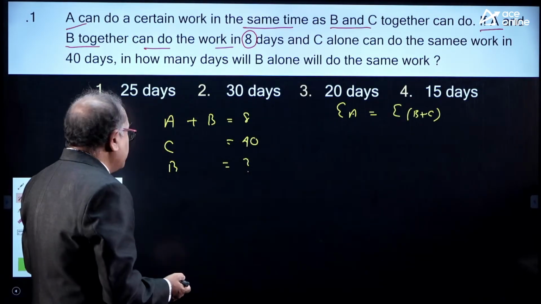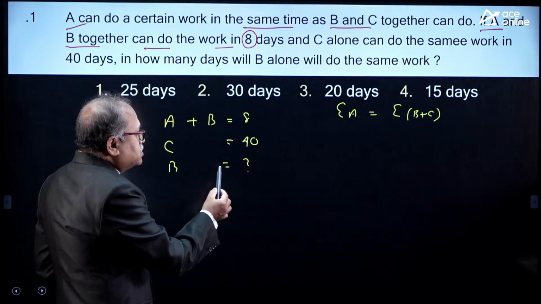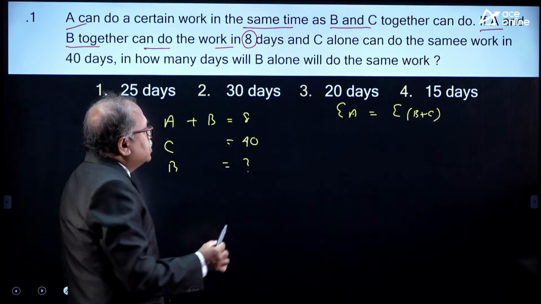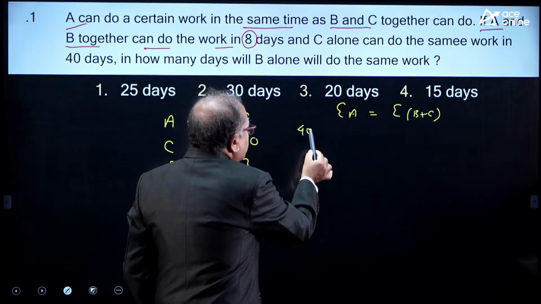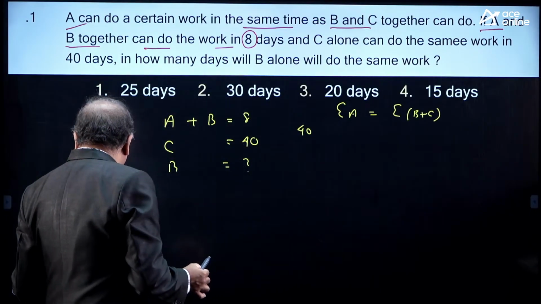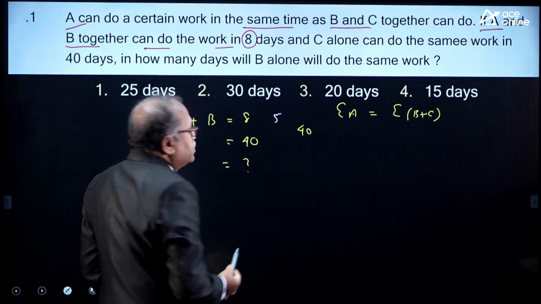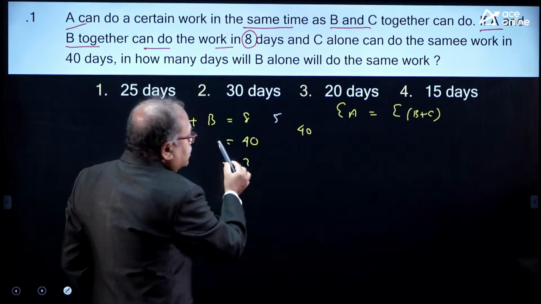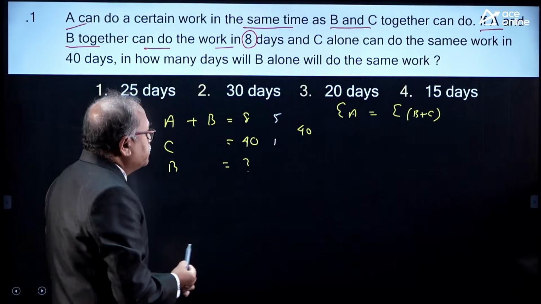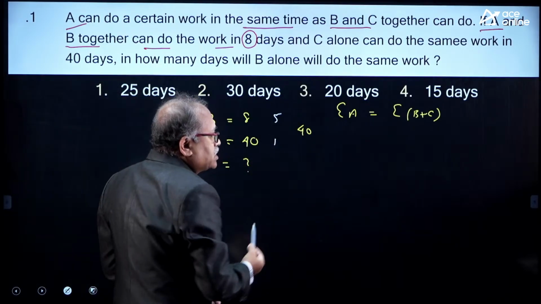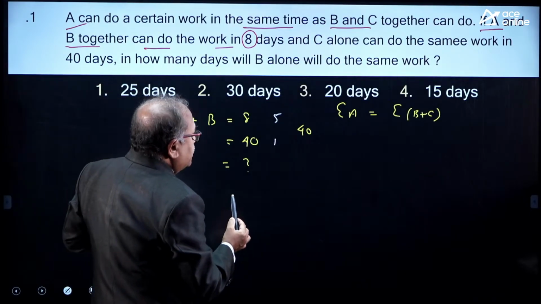Shall I take the LCM? If I take the LCM over here, the LCM is 40. The number of units A plus B completes is 5 units per day. The number of units C completes per day is 1 unit, and the total number of units is 6.